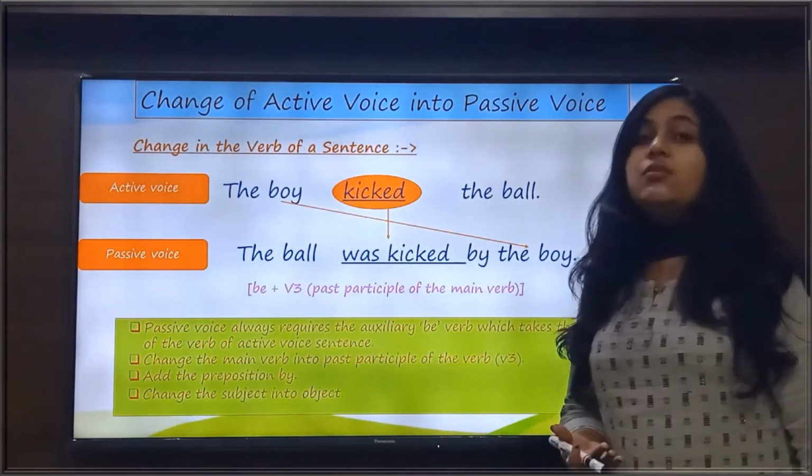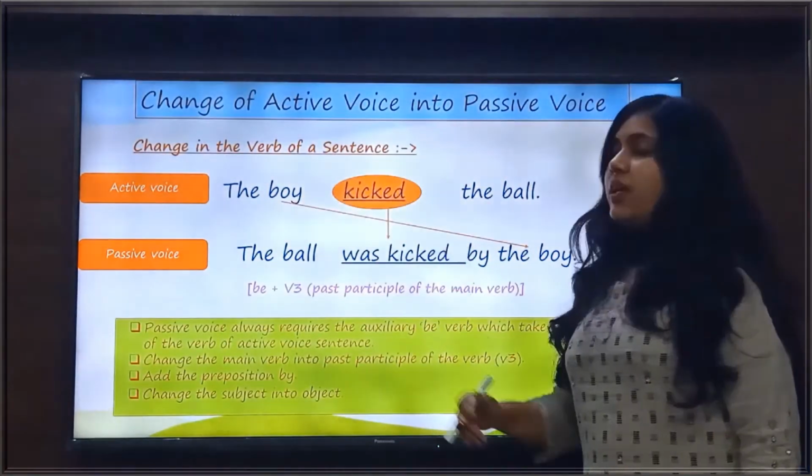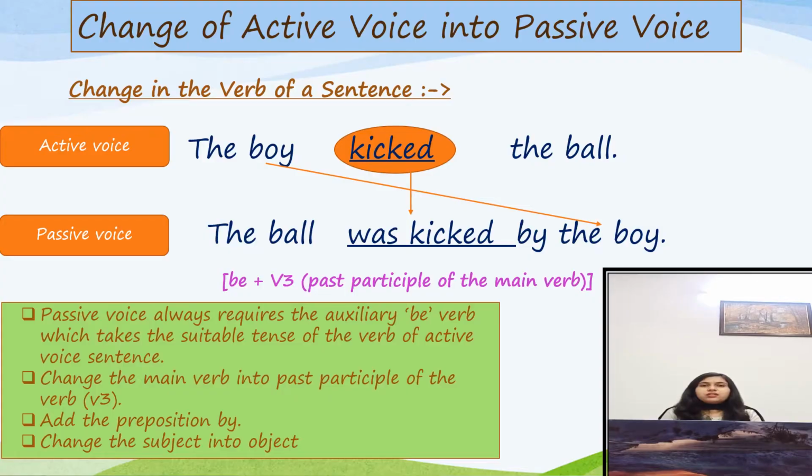The next rule is change in the verb of a sentence. Now look at the sentence of active voice, that is, the boy kicked the ball. In this sentence, kicked is the verb, and kicked is the second form of the verb kick. That means this sentence is in simple past tense. After recognizing the tense of the sentence, we do changes in the verb.